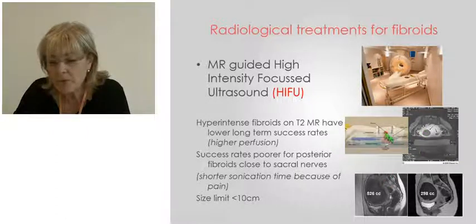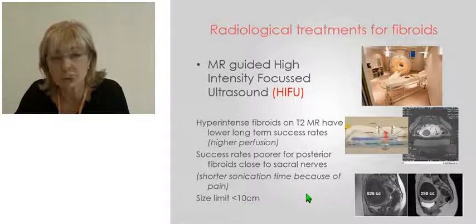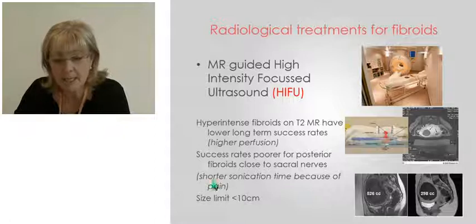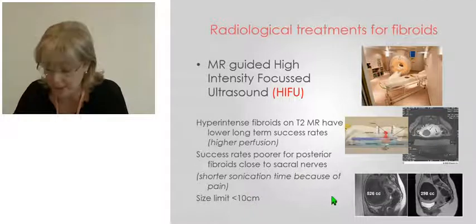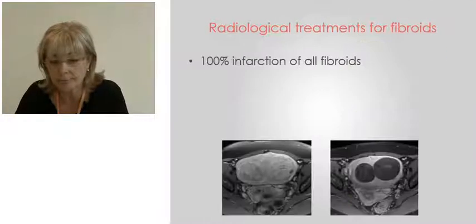Fibroids in the posterior wall of the uterus are also harder to treat because they are closer to the sacral nerves, and that causes pain, so there's shorter sonication time. And there is a size limit because you have to direct the beam at the whole of the fibroid. Fibroids larger than 10 centimeters are generally not considered suitable for this treatment.